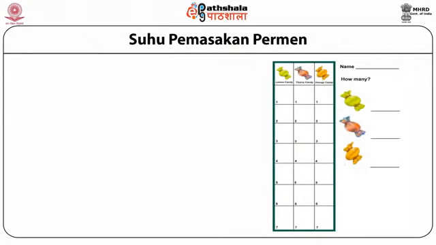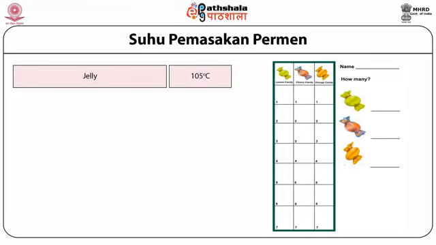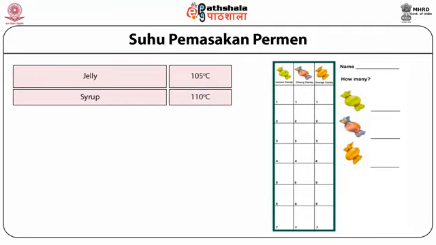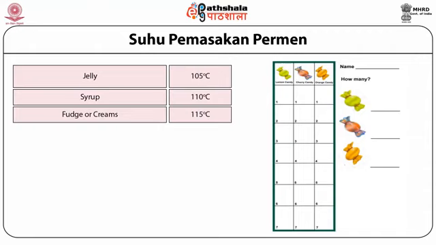Dear students, let's have a quick look at what temperature and at what stage different types of candies are made. First comes jelly, which is normally made at 105 degrees Celsius. The temperature is before thread stage. All syrups are made at 110 degrees Celsius, which is the thread stage. Fudges and creams are made at 115 degrees Celsius. The stage is soft ball stage or firm ball stage.